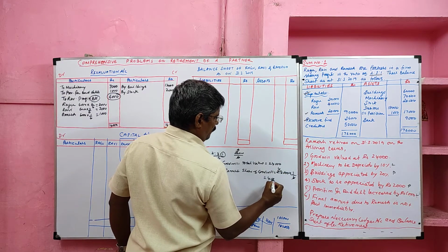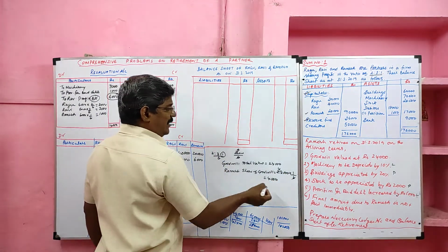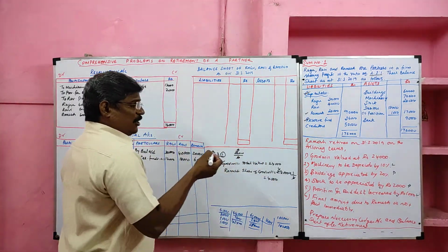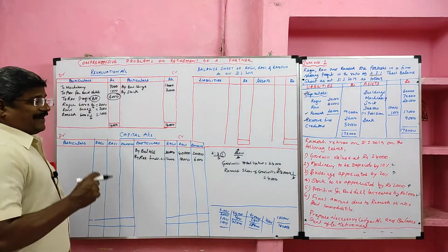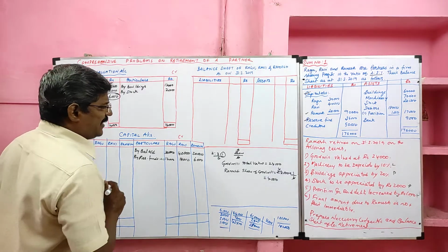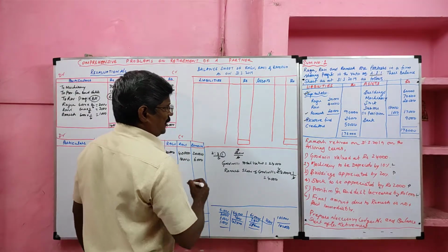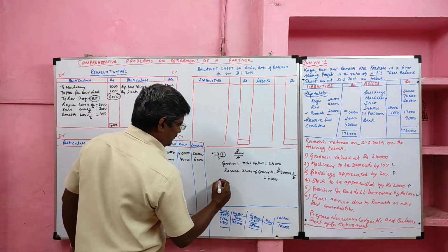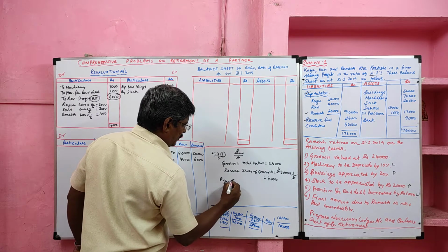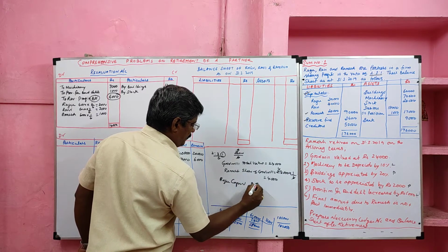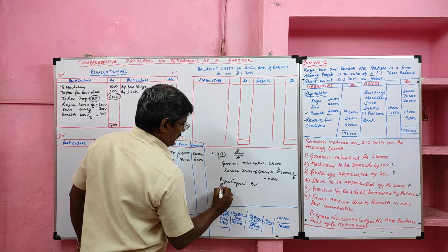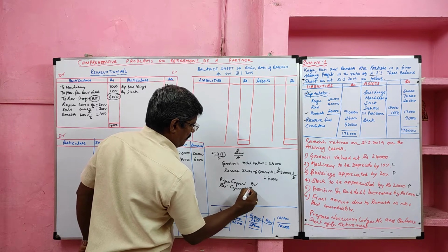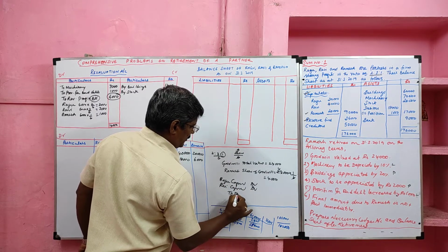His share of goodwill is 4,000 rupees. Then his share of goodwill should be recorded as a journal entry. How will we record it? The continuing partners' accounts are debited to the retiring partner. So the continuing partners, Raghu capital account debit, Ravi capital account debit, to Ramesh capital.